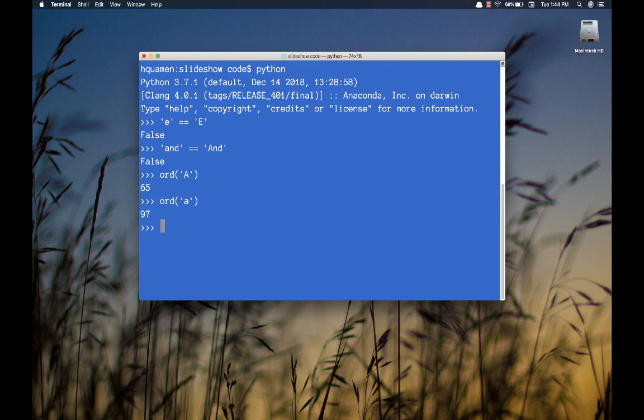So this idea about uppercase and lowercase letters is really, really crucial. As humanists especially, we tend to think that an E is an E no matter what it looks like. But according to Python, if they're lowercase or capitals, those are very different letters.